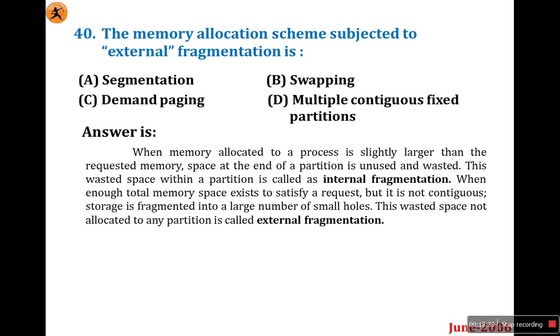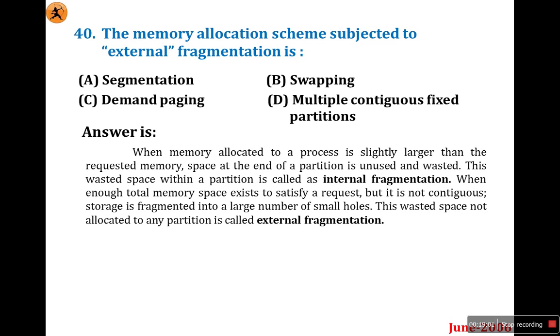For example, you want only 5 MB of memory to load your program, but the computer allocates 8 MB. Means 3 MB of memory is unused. That wasted space within a portion is called internal fragmentation.